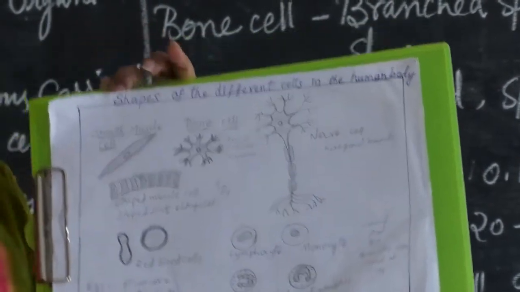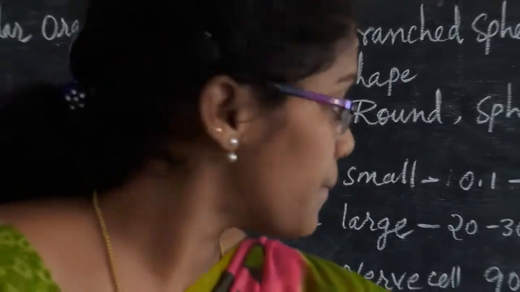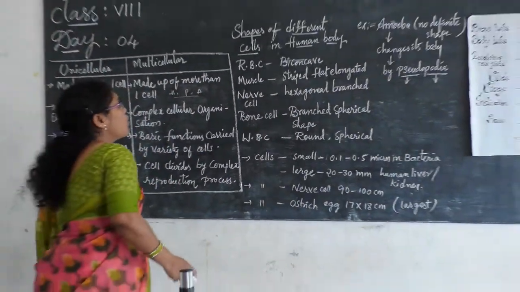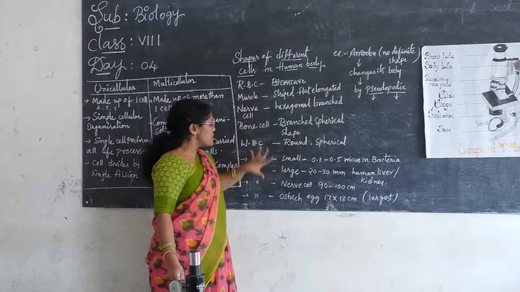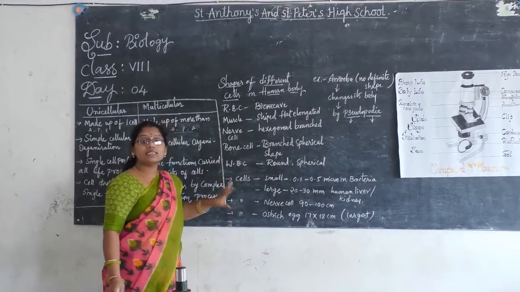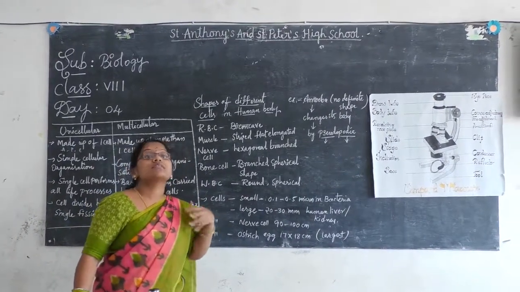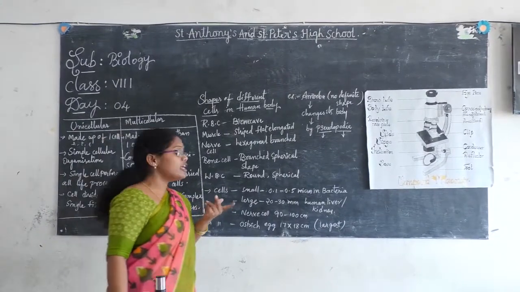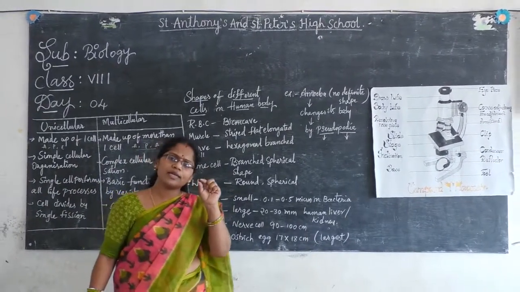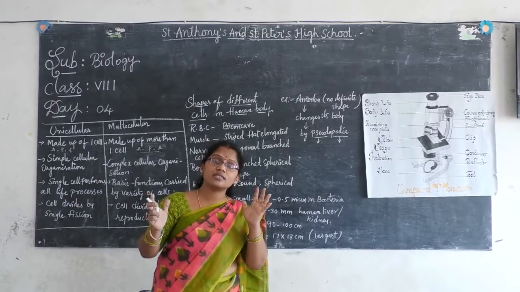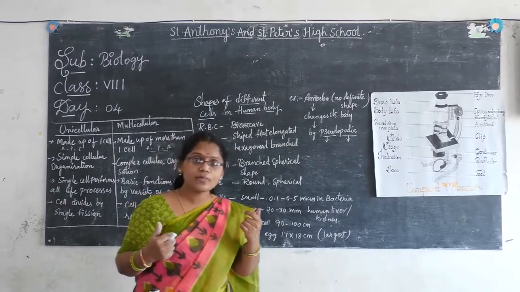Okay, children. So now, coming to the shapes, now coming to the cells in different sizes, right? Cells are in different sizes. Small size cells you can see, large size cells you can see. So shall we go for some examples of them?